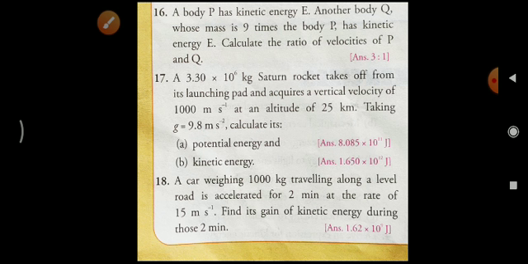Then velocity v is equal to 1000 meter per second. Then g is also given 9.8 meter per second square. Then simply we have to apply all the values in the equations of potential energy and kinetic energy, that is mgh and half mv square. Directly we have to put the values, and after solving that one we will get the answer.